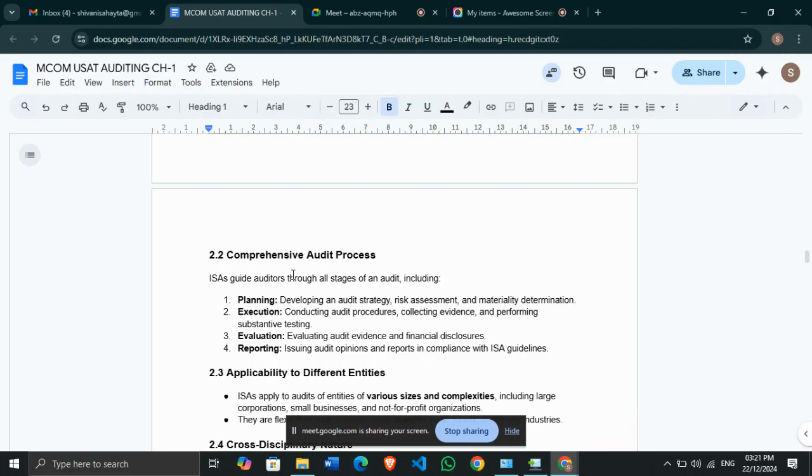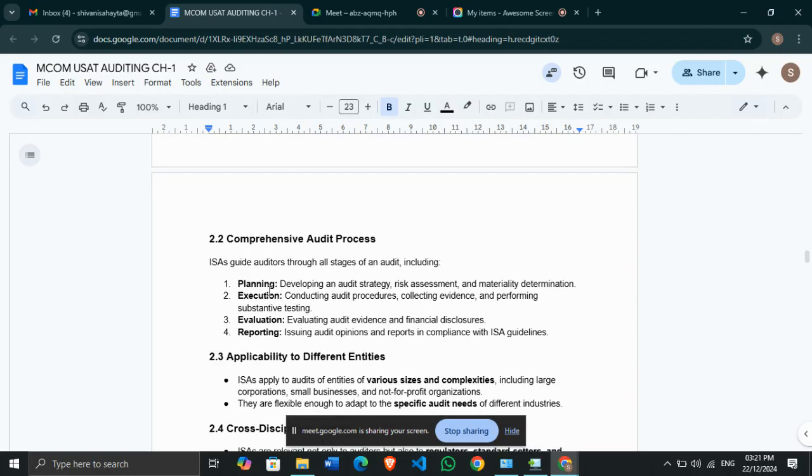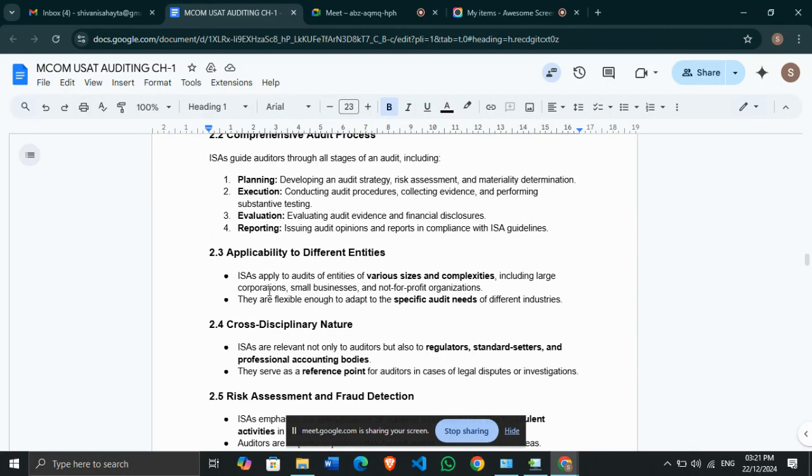All the things will be checked by the auditor, and all the financial disclosures will be evaluated by the auditor. And at last, after doing the audit process, the auditor will issue the audit opinions. They will give certain recommendations and suggestions if required, and they issue the audit reports in compliance with the ISA guidelines. So yes, there is a comprehensive audit report which an auditor will follow as per the ISA guidelines.